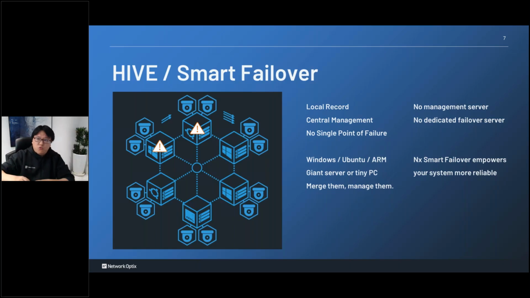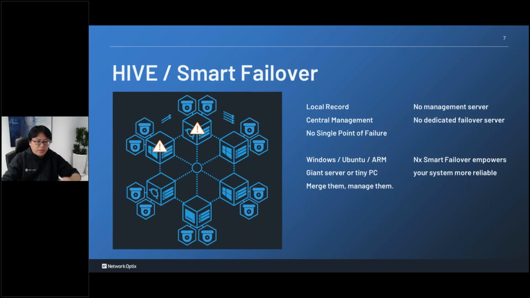The traditional way, you need to prepare another server with the same spec as all the servers, and when one server crashes, that server takes over. We don't do that. All the existing servers take care of each other. Server 1 crashes, the cameras go to probably server 2. Server 2 crashes, the cameras from server 1 and server 2 go to server 3. Something like that. So we call it smart failover.